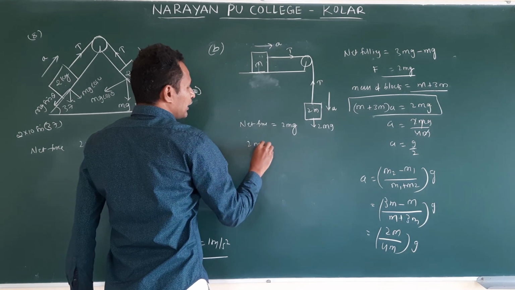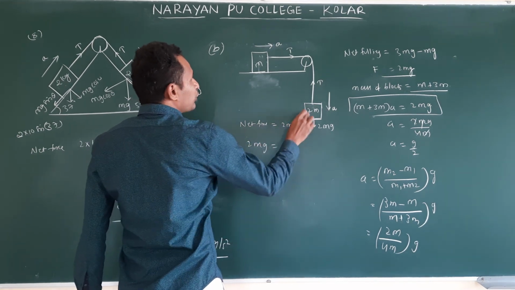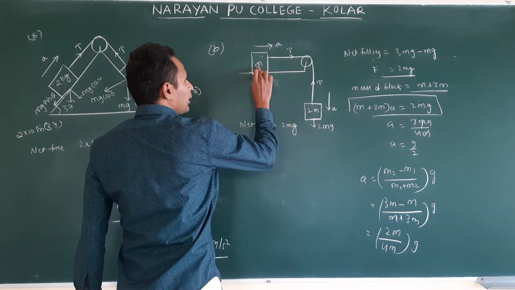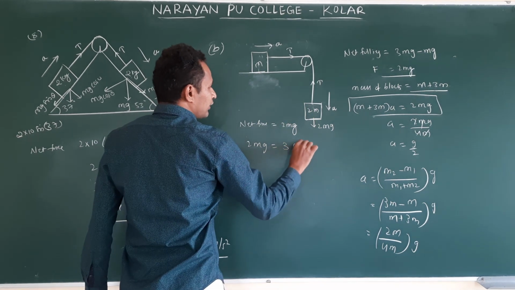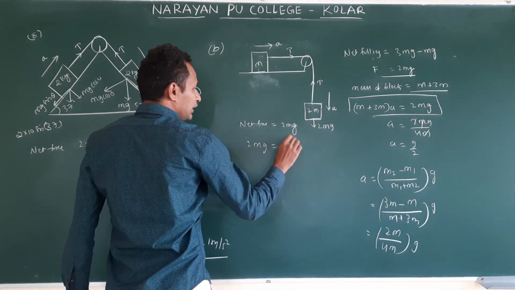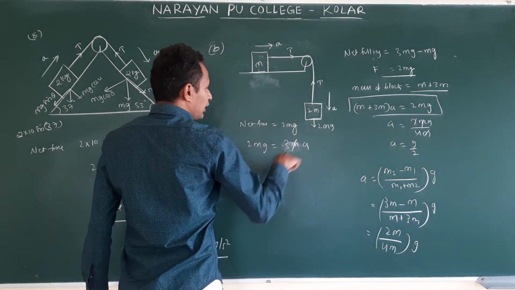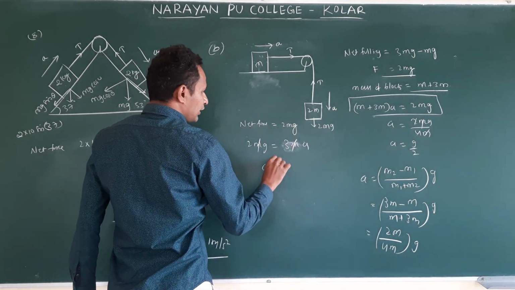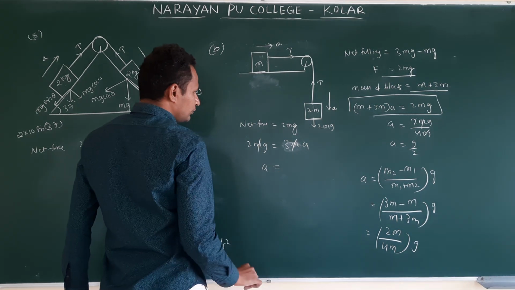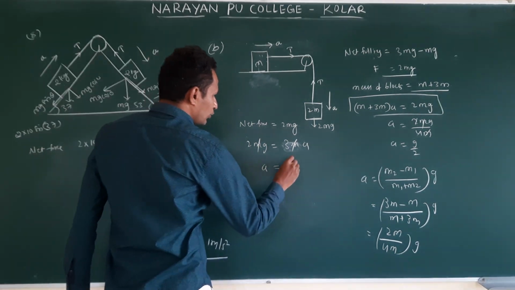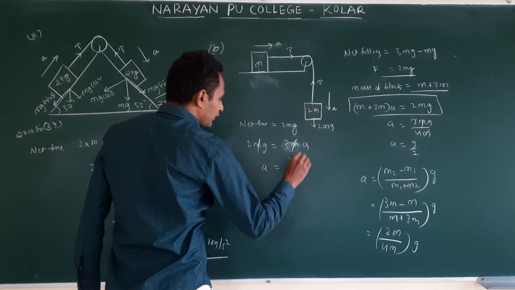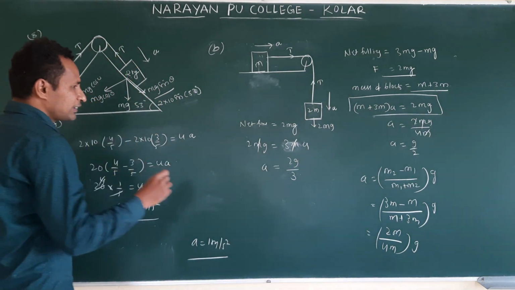Then this 2mg causes acceleration in both the blocks. Total mass is m plus 2m, 3m, so 3ma. m cancels. a is equal to 2g by 3. Understand?